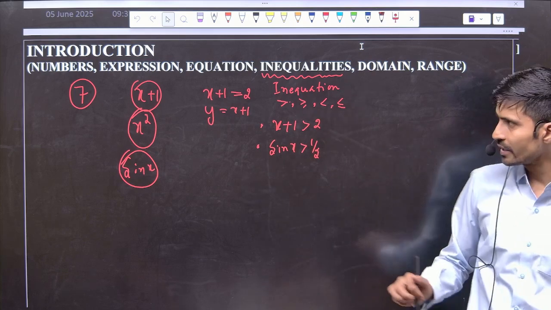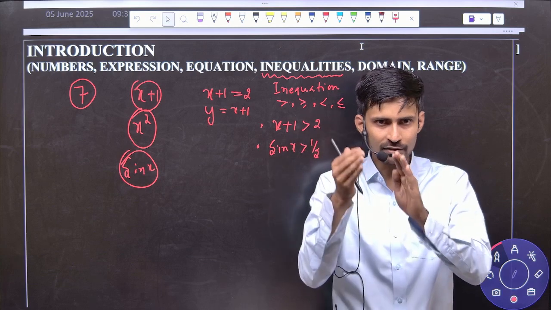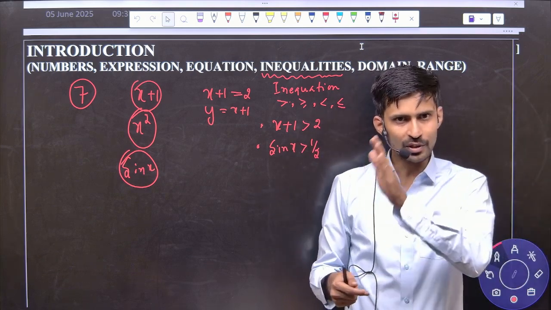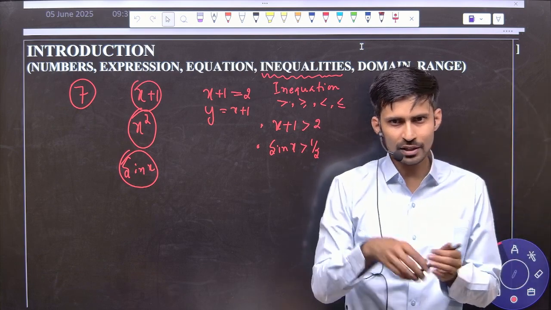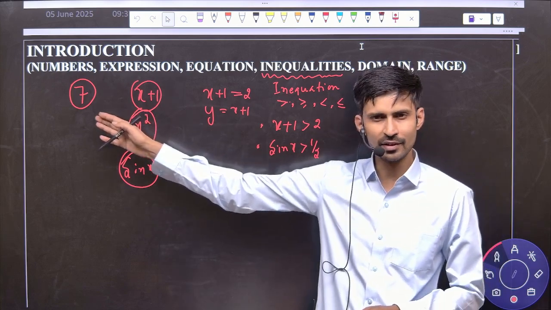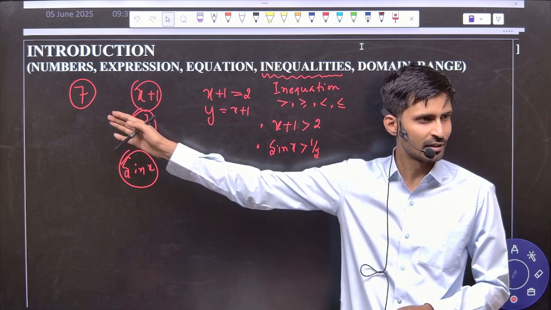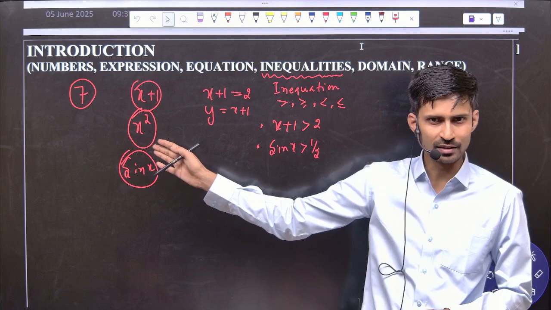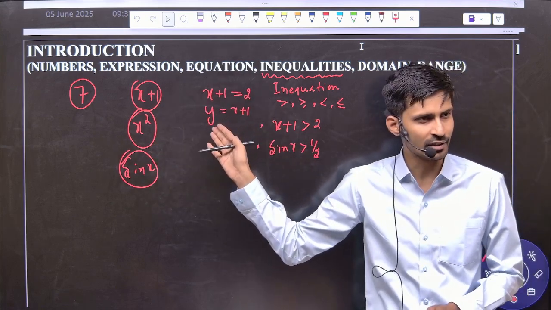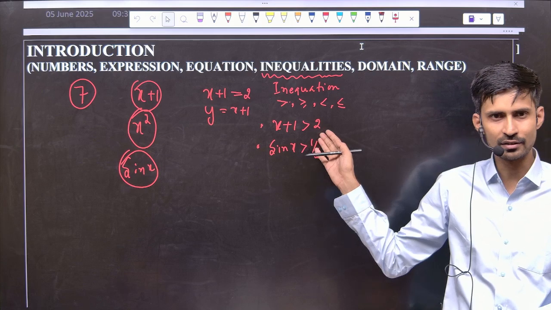Okay? So you can see things are getting connected and topics are moving forward, and only small things are getting added. You can start from here: 7 became in terms of x, the same number became in terms of x. Yes? Equals to was added, this became an equation. In place of equals to, greater than and less than are getting added in an inequation.